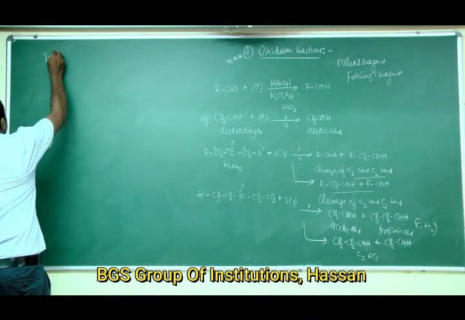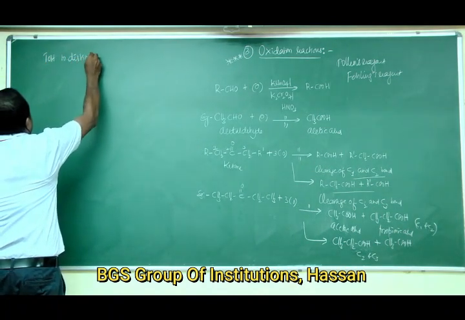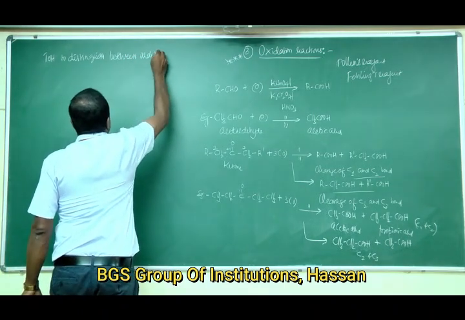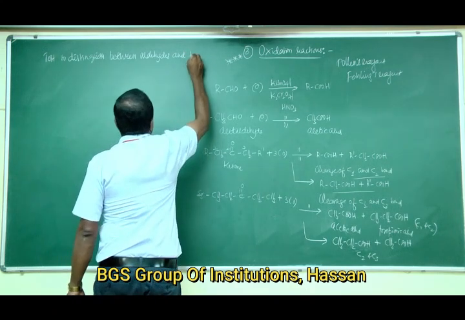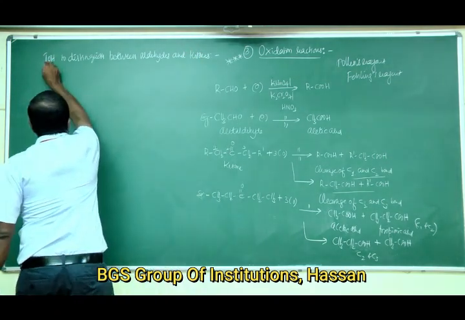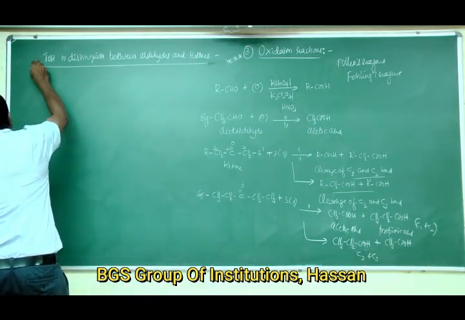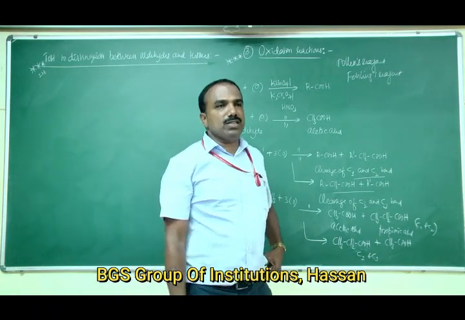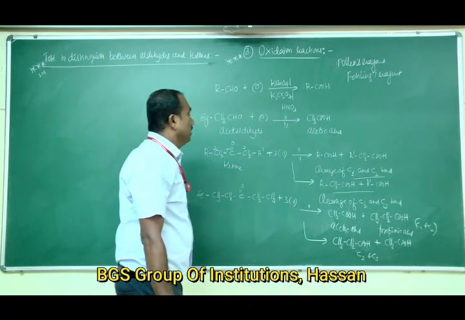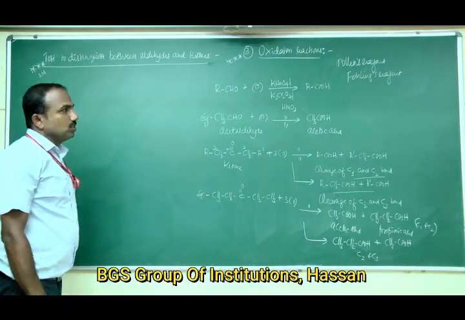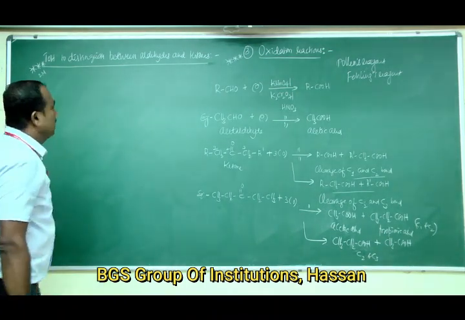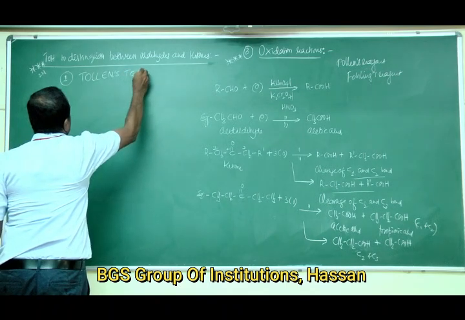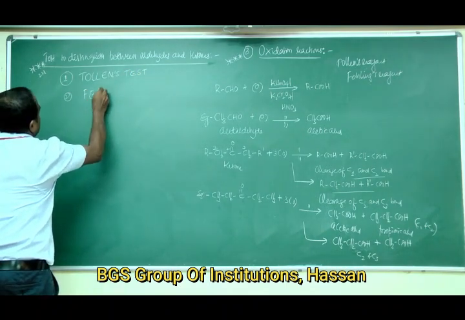Next is tests to distinguish between aldehydes and ketones. This is also important for examination, and it will be asked for 2 marks. Give a test to distinguish between aldehydes and ketones. The two tests are, first, Tollens reagent test, and the second one is Fehling's reagent test.